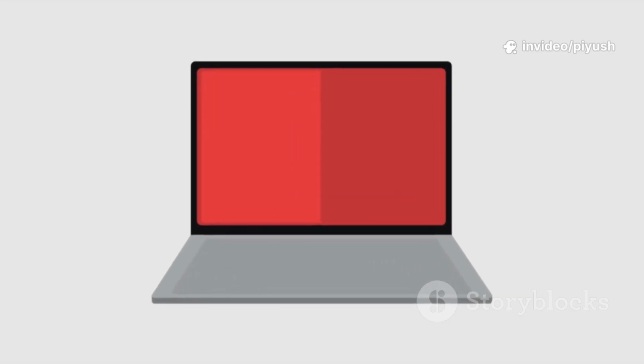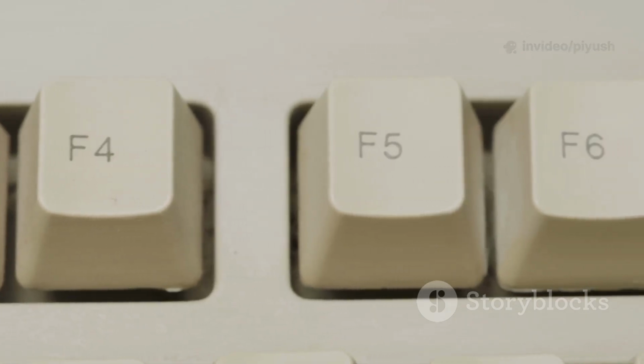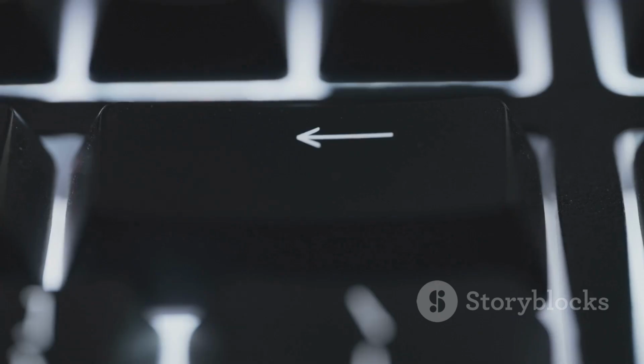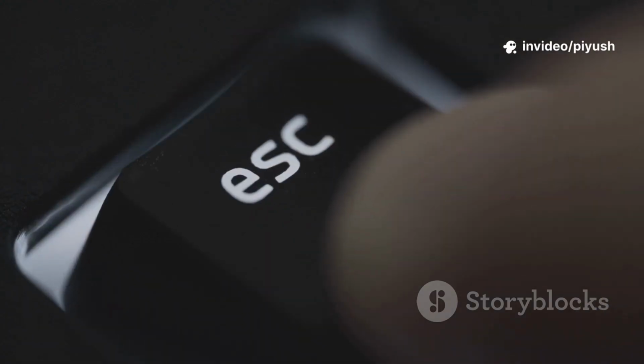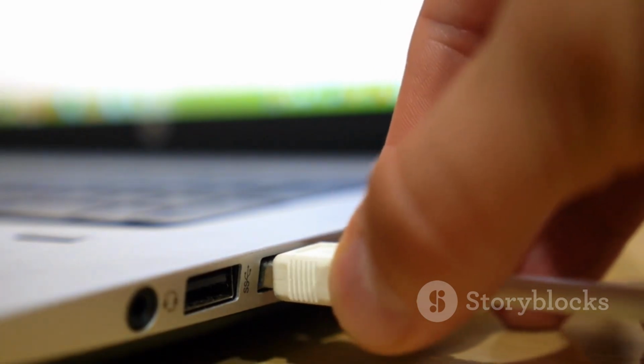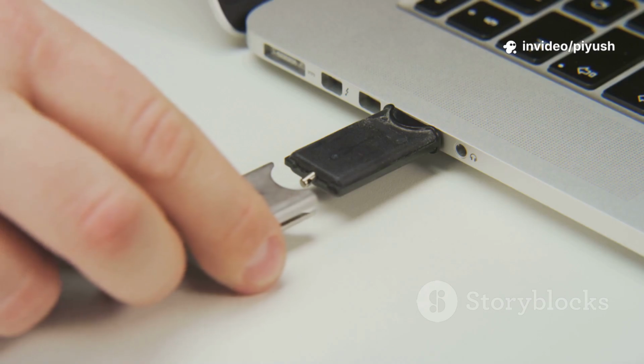The key to accessing this menu varies depending on your computer's manufacturer, but it is typically one of the function keys like F12, F10, F9, F8, or sometimes the escape key. To get started, make sure your computer is completely shut down. Now plug your newly created bootable USB drive into one of the USB ports. It is often best to use a port directly on the motherboard at the back of a desktop PC or any available port on a laptop.